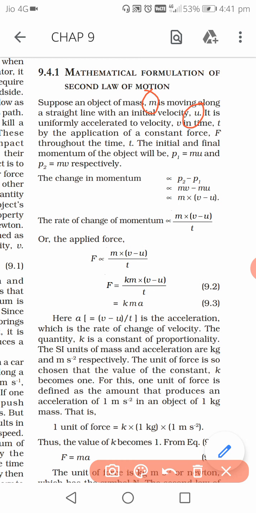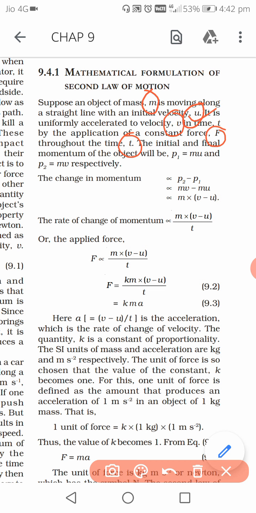Isn't it mu, mass into velocity? So this will be considered as the initial momentum, because this is the initial velocity. Initial momentum. Now what happened is, some force F is applied on the object, for time t. And when force is applied, certainly the velocity of the body will change. Initially the velocity was u, now the velocity has become v.